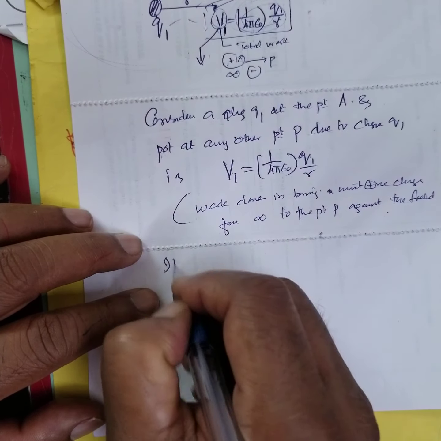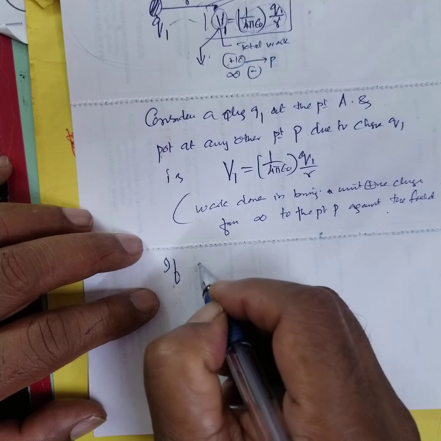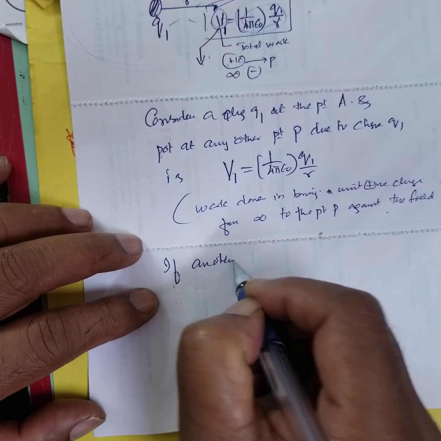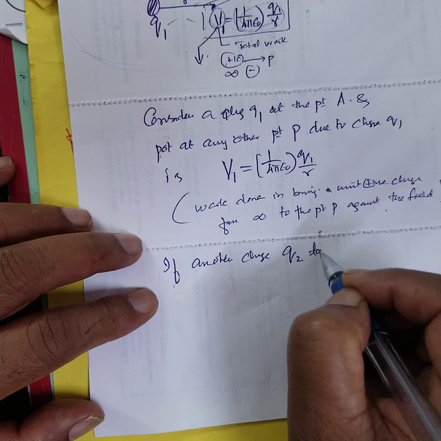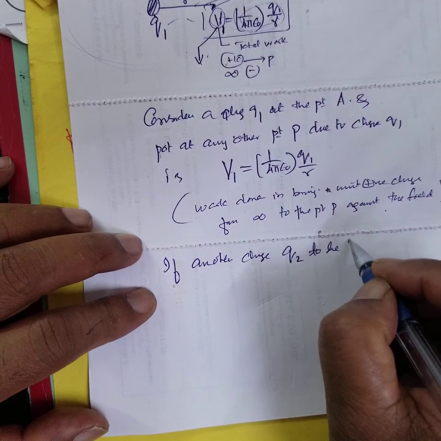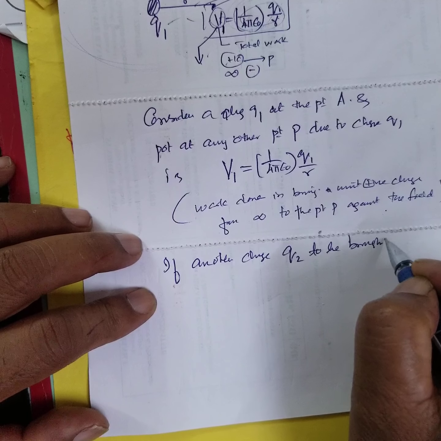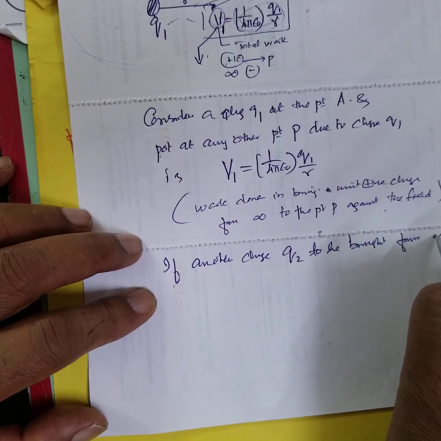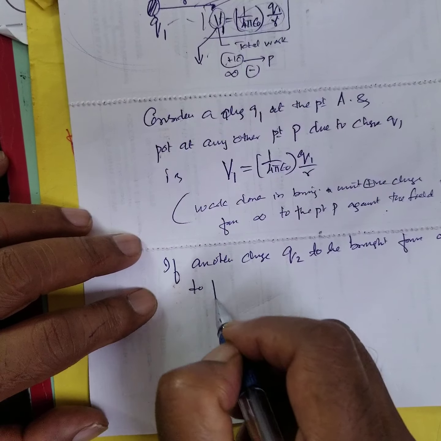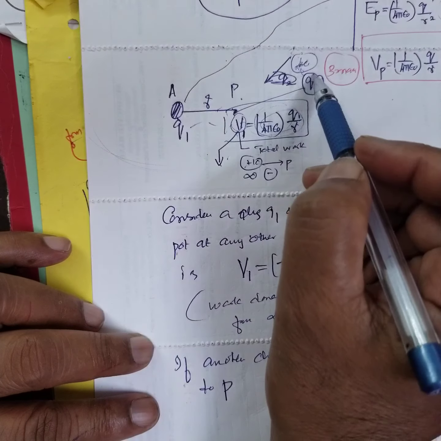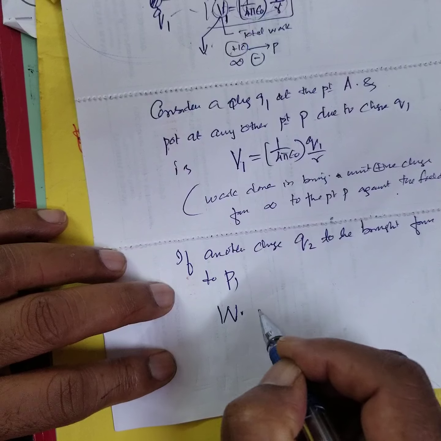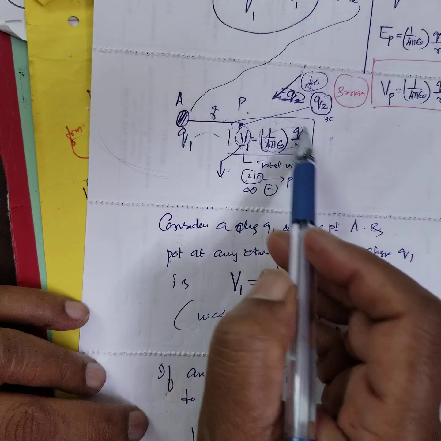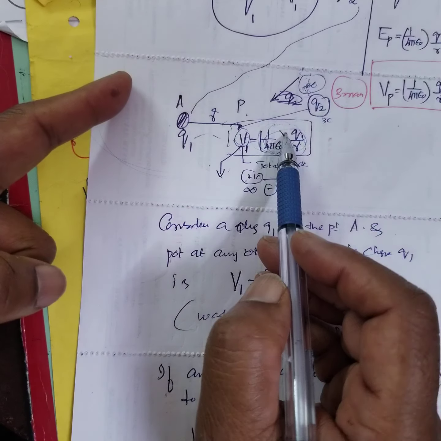If another charge Q2 is brought from infinity to P, then what is the work done? The work done is 5 joules for 1 coulomb.